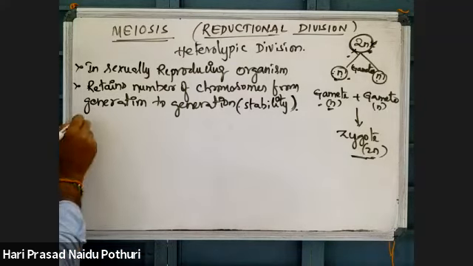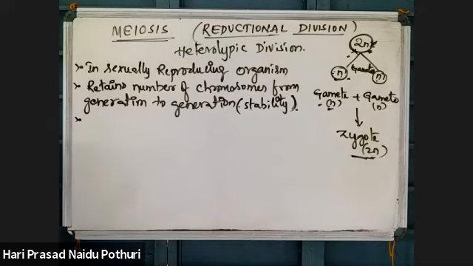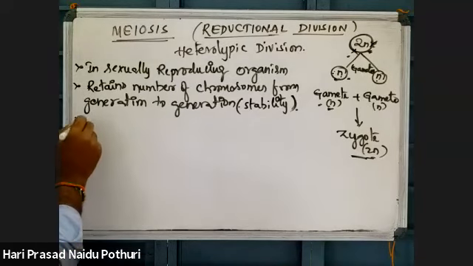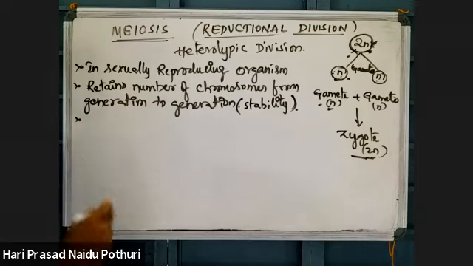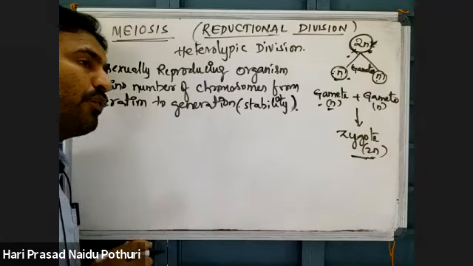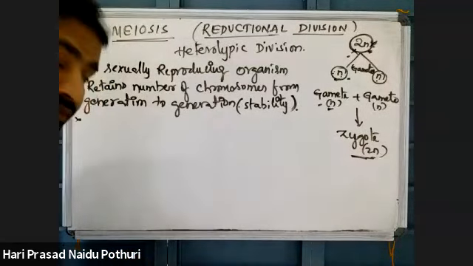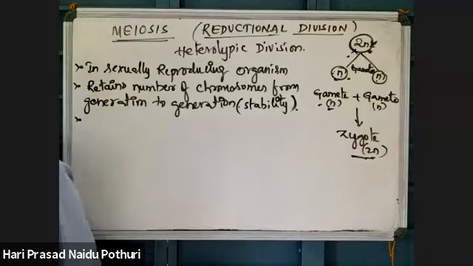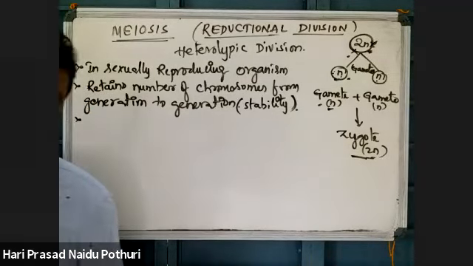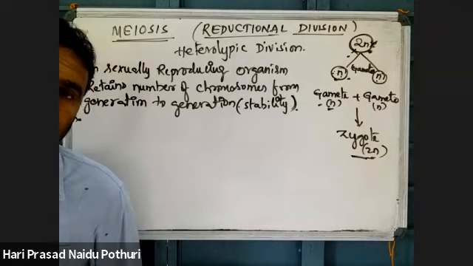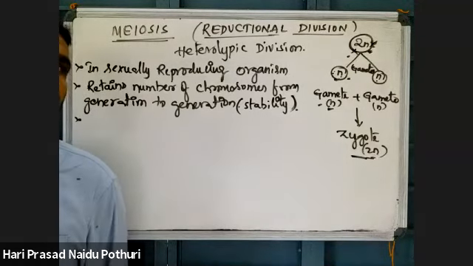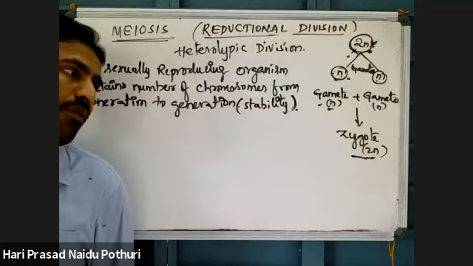Right. Next point. During fertilization, gametes fuse and form a zygote, which can increase the number of chromosomes.